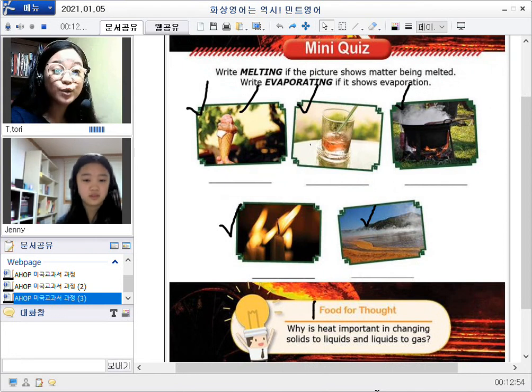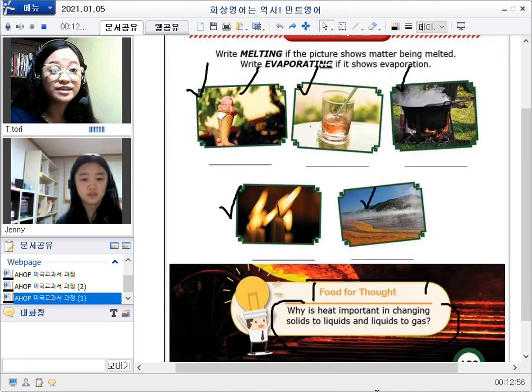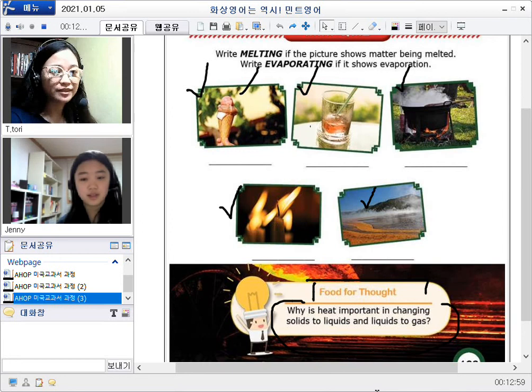Now let's go to food for thought. Please read the question. Why is heat important in changing solid to liquids and liquids to gas? Uh, changing solid.